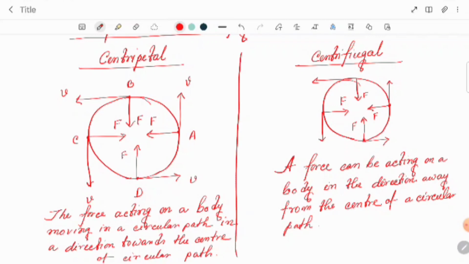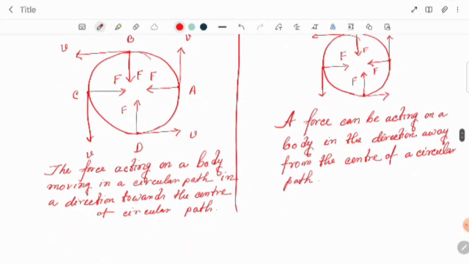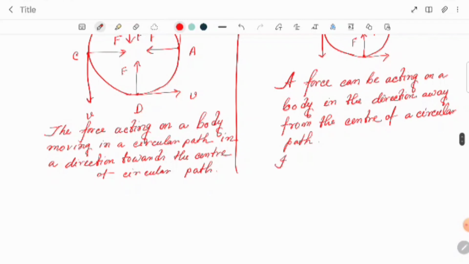But the centrifugal force is not a real force. This one is known as a fictitious force.